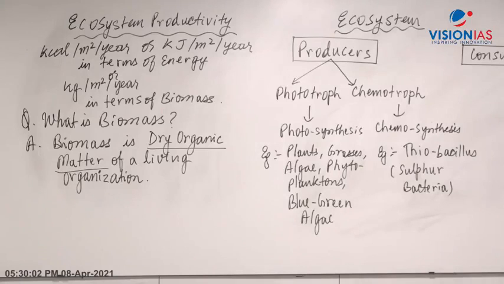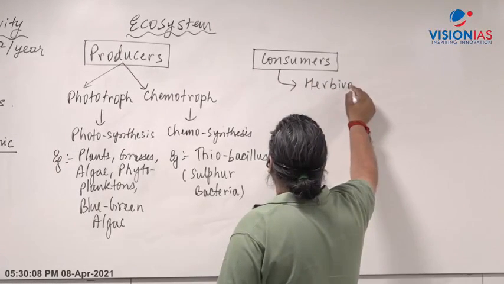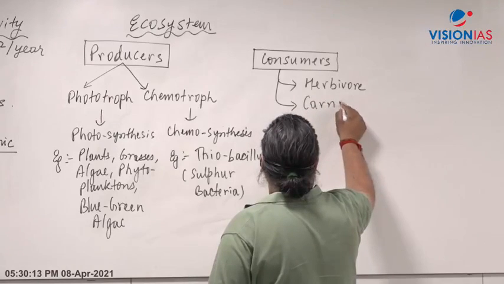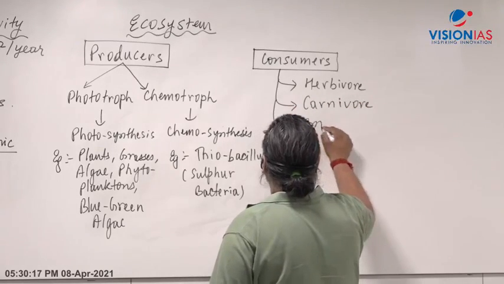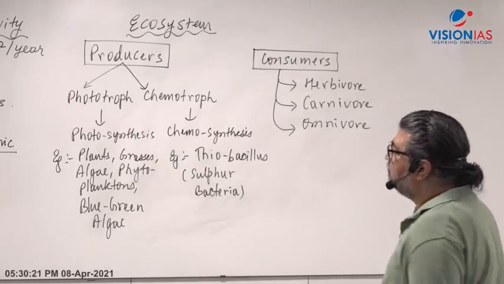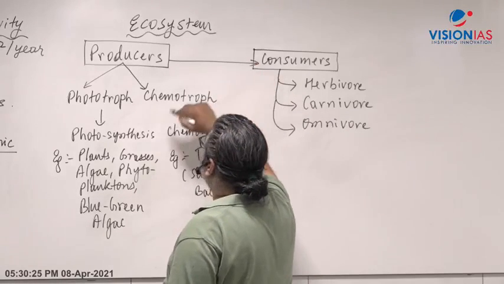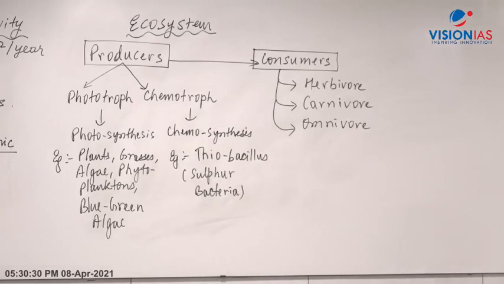Consumers are either herbivores, which feed on plants and get the energy, or carnivores, which eat herbivores and survive on that. Then there are omnivores, which can eat both plants and animals. The energy comes to the consumers through the food chain. The energy gets transferred from producers to consumers.